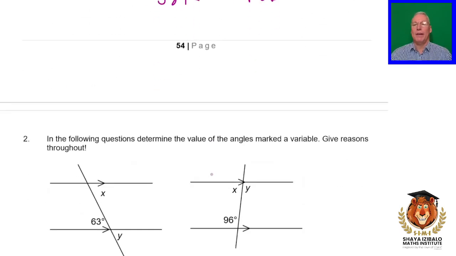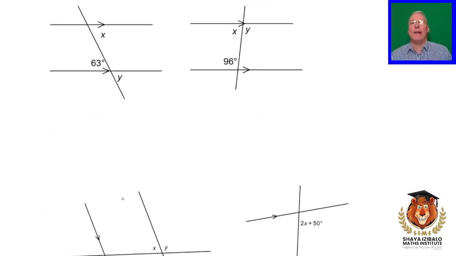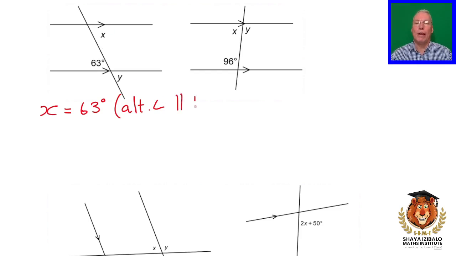Okay, right. Now we're going to practice using this stuff, okay? So we need to find the value of the angles marked with a variable, all right, and we need to give reasons. Okay, so first up, what size will X be? All right, X will be 63 degrees. And the reason X will be 63 degrees, it's an alternate angle with parallel lines. We must say parallel lines every single time. So this is actually 63 degrees.